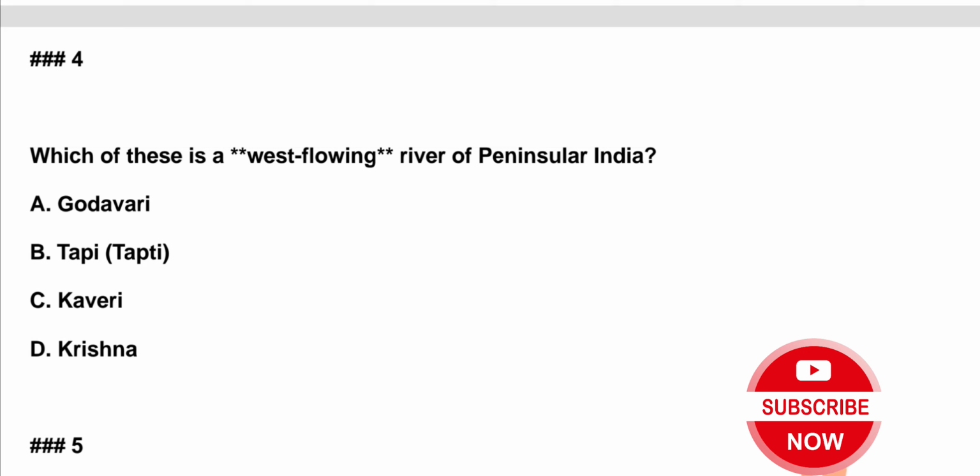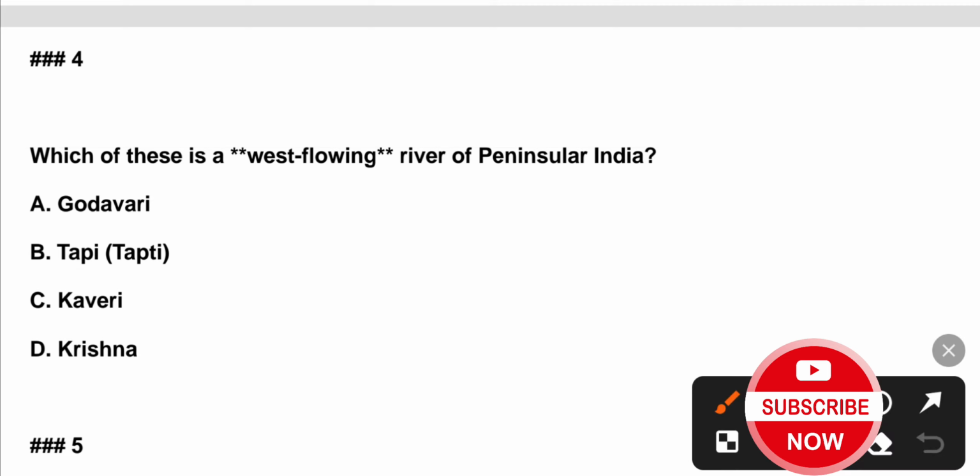Question 4. Which of these is a westward flowing river of peninsular India? A. Godavari, B. Tapi, C. Kaveri, D. Krishna. Correct answer is option B, Tapi.